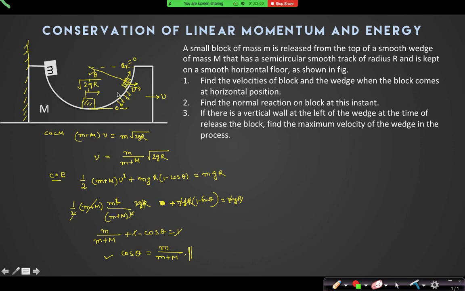When it comes down, will the direction of the normal reaction force be the same or opposite? Same only. So will the velocity again increase? Yes, sir. So when will you find the maximum velocity? It will go up to the height and come back. When it again comes to that horizontal position, only then you will find its maximum velocity. So the second time it comes to the horizontal position. Yes. Good.